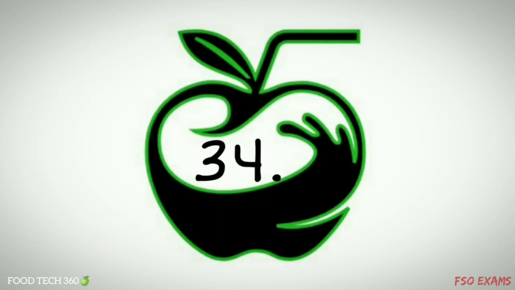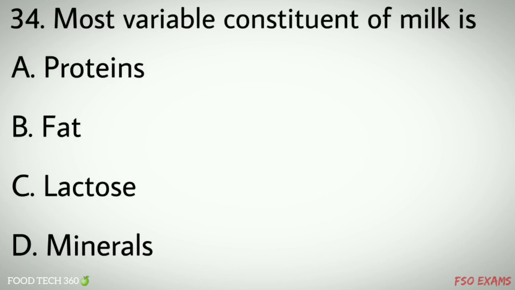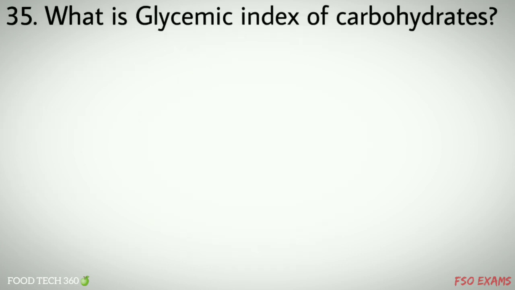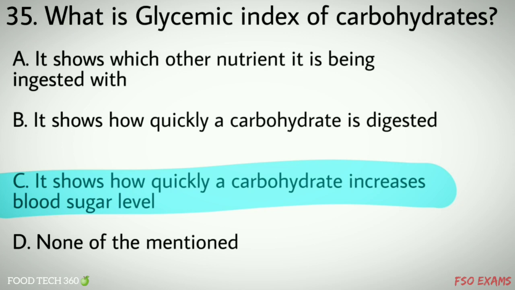All of the above. Question number 34. The most variable constituent of milk is: A. Proteins, B. Fat, C. Lactose, D. Minerals. Correct answer B. Fat. Question number 35. What is the glycemic index of carbohydrates? Options: A. It shows which other nutrient it is being ingested with, B. It shows how quickly a carbohydrate is digested, C. It shows how quickly a carbohydrate increases blood sugar level, D. None of the mentioned. Correct answer C.